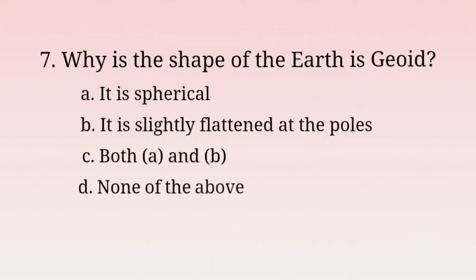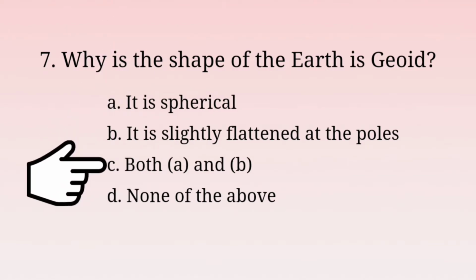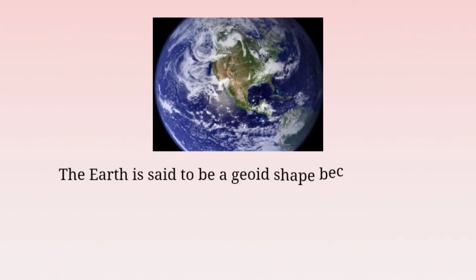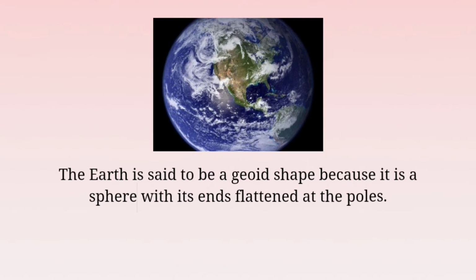Moving on to the seventh question, why is the shape of the earth geoid? Options A. It is spherical, B. It is slightly flattened at the poles, option C. both A and B and option D. none of the above. So the answer is option C. both A and B. The earth is said to be a geoid shape because it is a sphere with its ends flattened at the poles. That is why the earth has a geoid shape.